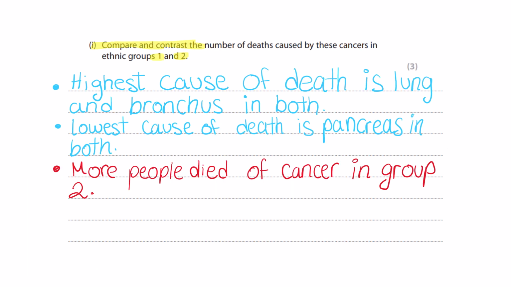Compare and contrast the numbers of deaths caused by these cancers in ethnic groups 1 and 2. If you remember the graph that I just showed you, the highest cause of death is lung and bronchus in both. The blue color represents the similarities. The second point, the lowest cause of death is pancreas in both. And then the difference is more people died of cancer in group 2.